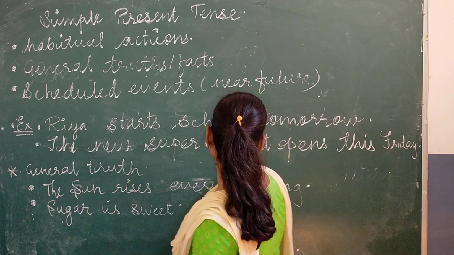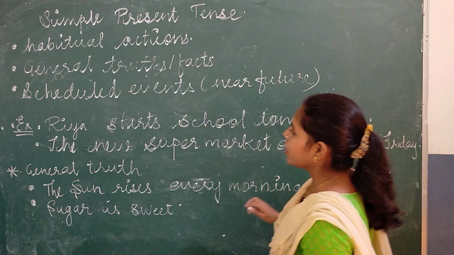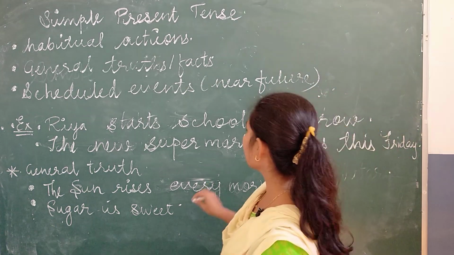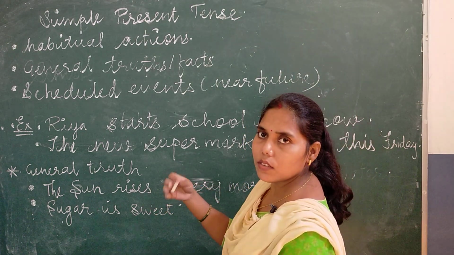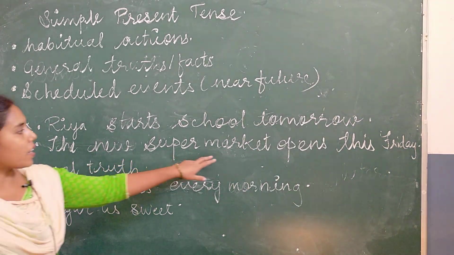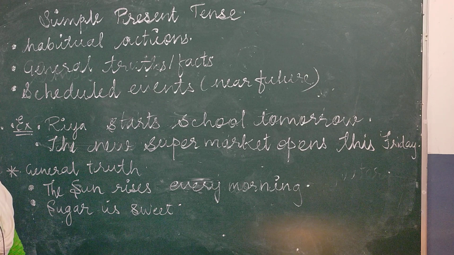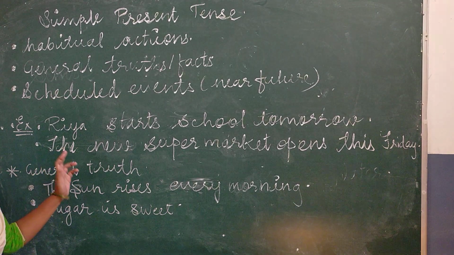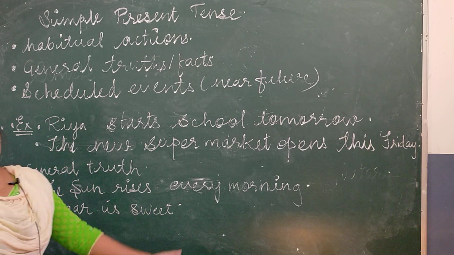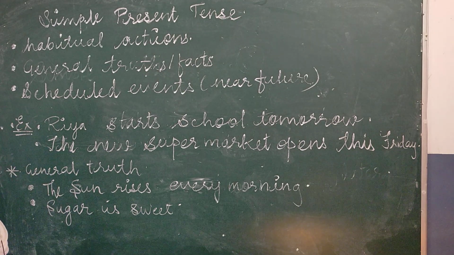The new supermarket opens this Friday. Means it is going to open this Friday. This supermarket is new and it is going to open on the coming Friday, जो आने वाला Friday है.